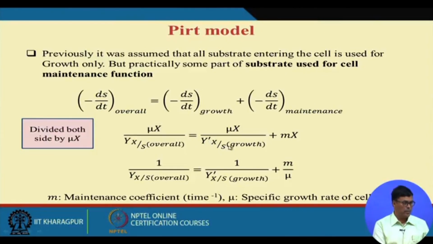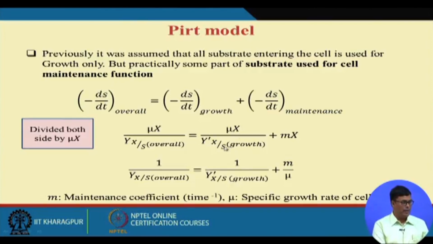Now here I want to point out that the overall substrate consumption is equal to the substrate consumed for the growth of the cells plus the substrate consumed for the maintenance of the cells. For the growth of the cells, we can replace it like this: mu X over Y'_X/S, which is the growth term.